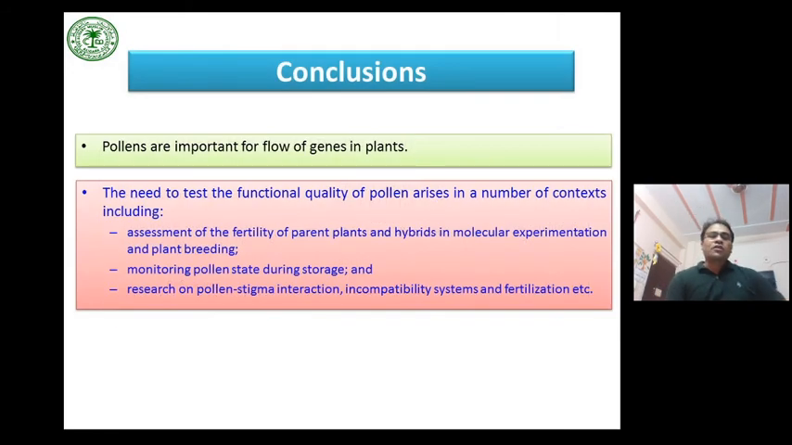So let us conclude the lecture. Pollens are important for the flow of genes in plants. The need to test the functional quality of pollen arises in a number of contexts, including assessment of fertility of parent plants and hybrids in molecular experimentation, in monitoring pollen state during storage, and research on pollen stigma interaction, etc.